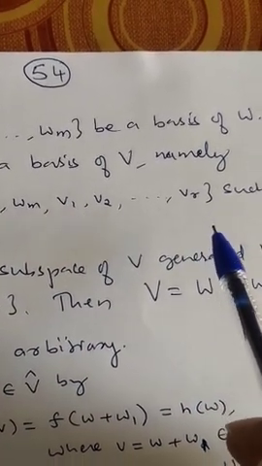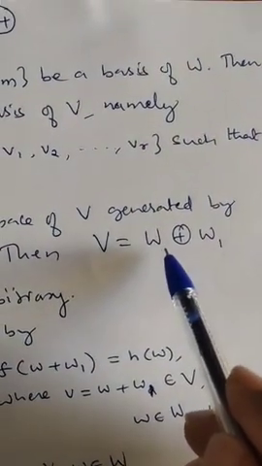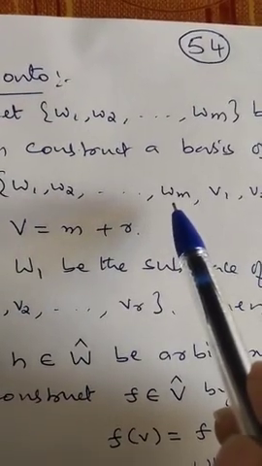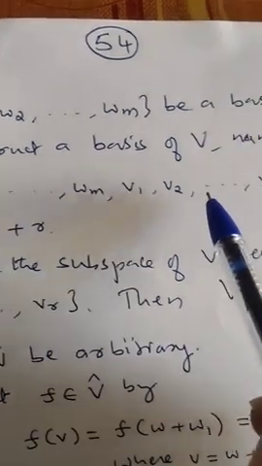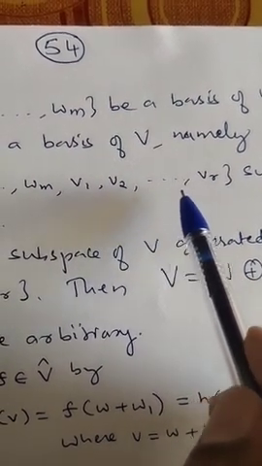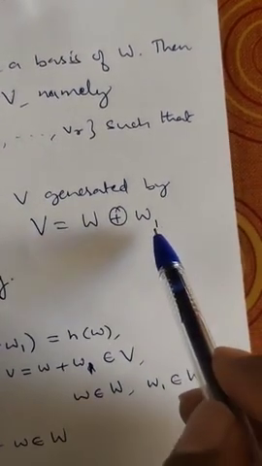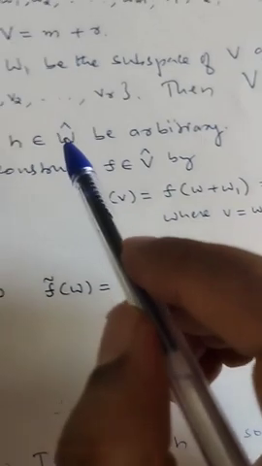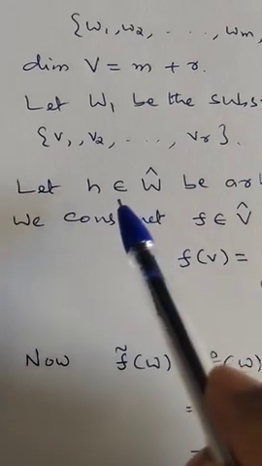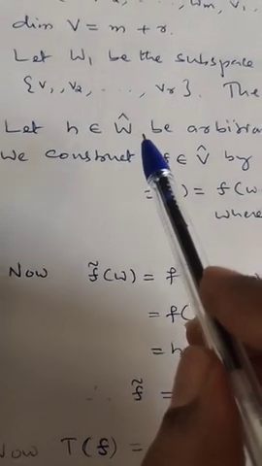Then definitely W1 is a subspace of V, and V is the direct sum of W plus W1, because these elements are the basis for W, and these elements are the basis for W1. Therefore V is the direct sum of W plus W1. Now let h belongs to W cap be arbitrary. What we have to show? It is the image of some element of V cap.